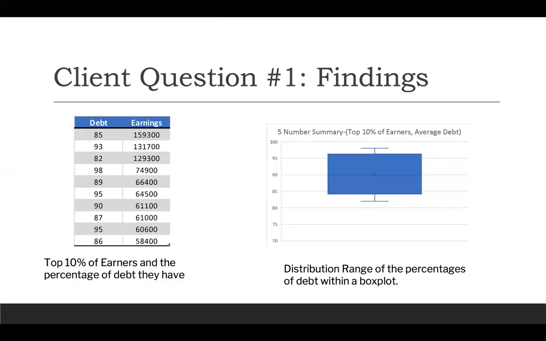So you can see from the graph on the left is the top 10% of earners and the percentage of debt they have. And on the graph on the right is a 5-number summary of the top 10 earners and their average debt, a distribution range of the percentages of debt within a box plot. So you can see the highest is 98%, while the lowest is 82% of debt.